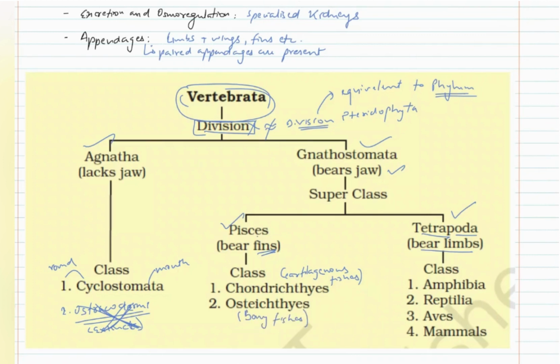In superclass Tetrapoda we have Amphibia which are animals which can survive on both land and in water, reptiles which have a crawling habitat, aves, birds which can fly, and mammals.